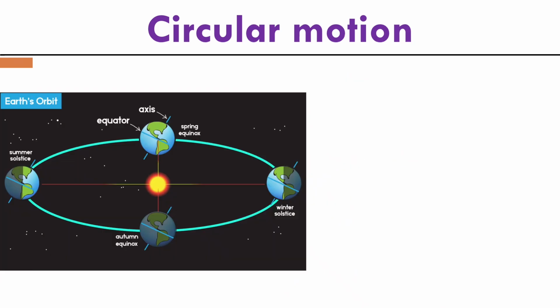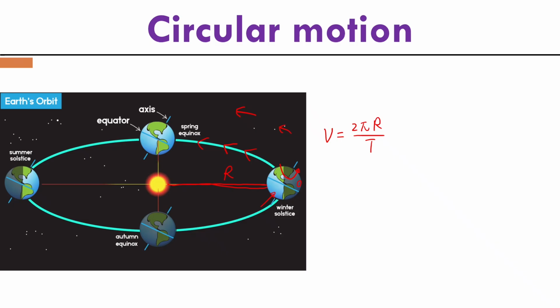The answer is no. Why? Because besides the self-rotation of Earth, Earth is also orbiting with respect to the Sun. We know Earth orbits the Sun in an ellipse, but for our calculation, we simplify this. We just consider that Earth orbits the Sun in a circle. Then we can get the linear velocity, or you can say the orbiting velocity of Earth with respect to the Sun. And since we live on Earth, while Earth is orbiting, we are orbiting together with Earth. So we actually have the same orbiting velocity as Earth.